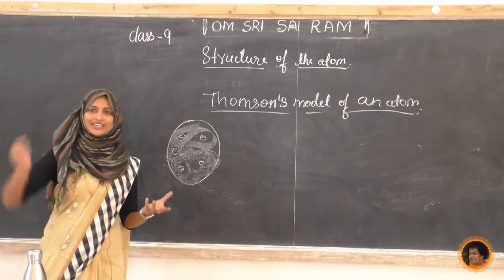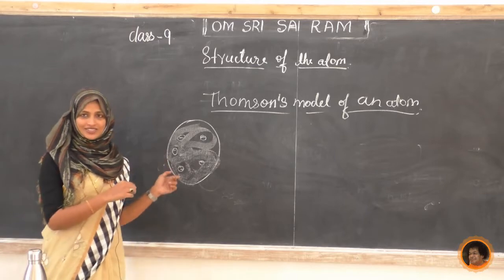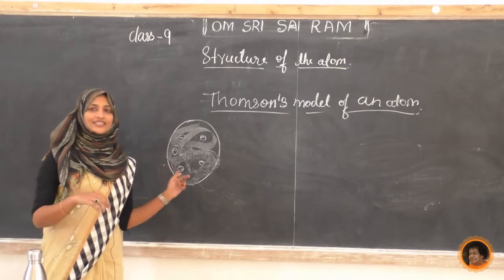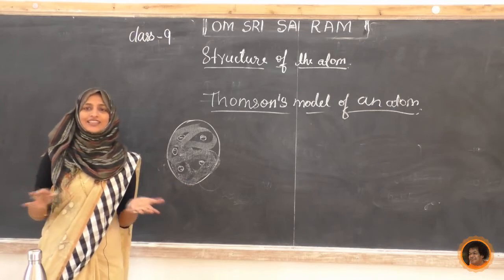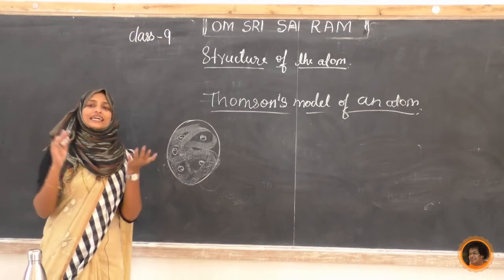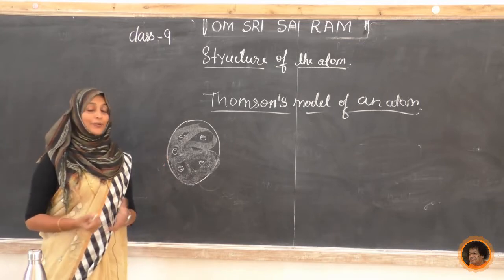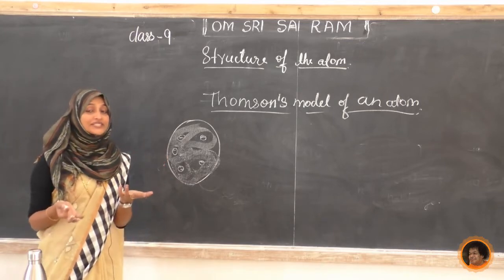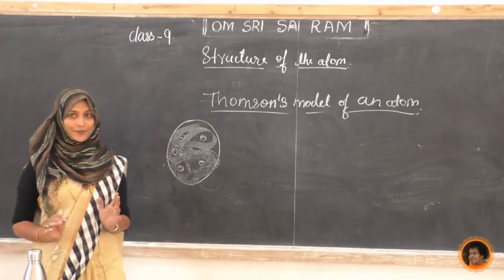In plum pudding we can see the nuts; same as that, electrons are embedded. The empty place, what is present in the batter, is similar to this one. About the orbits and all, we will come to know later, but he is not giving that idea.